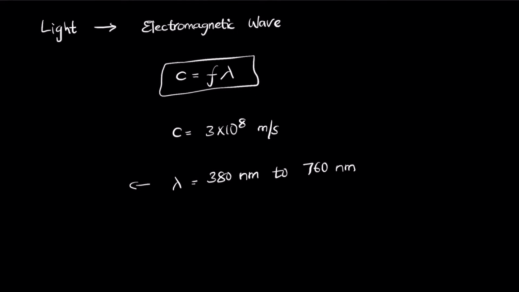Remember that this is for visible light. On the lower end you see violet, on the higher end you see red. So understanding the nature of light itself can give us an understanding of how waves work.